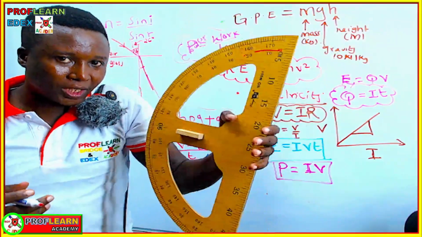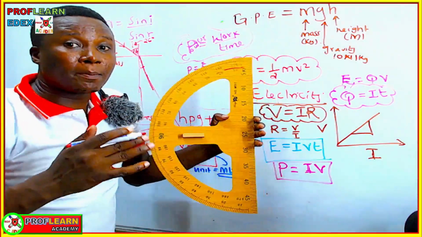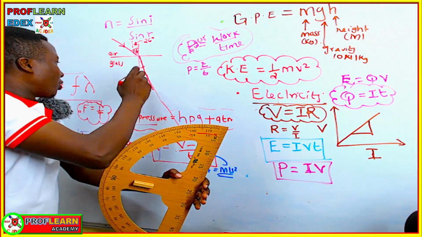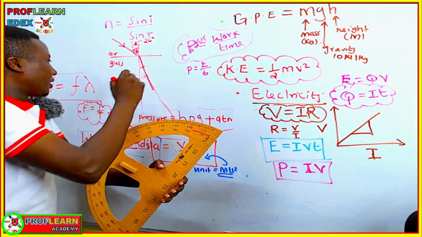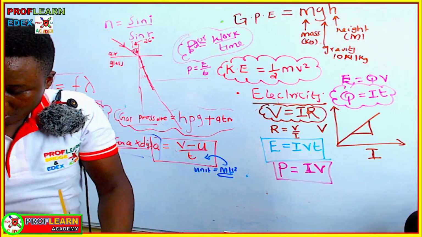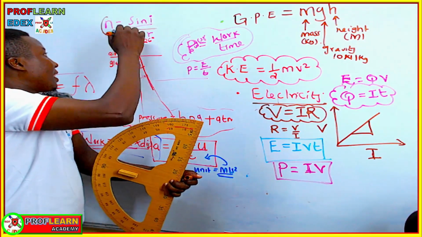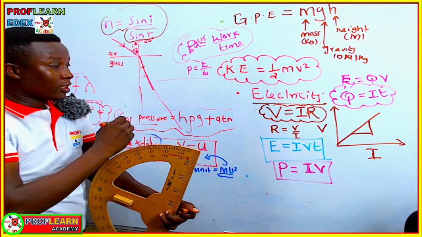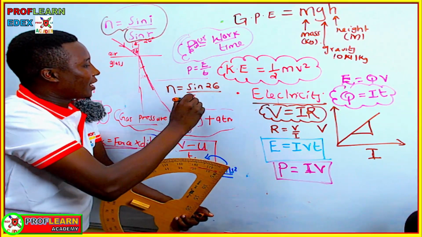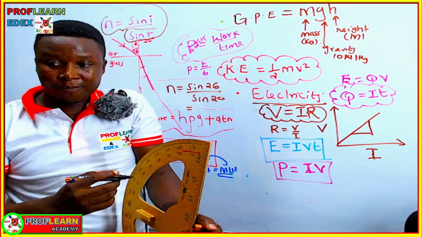Ruler, pencil, protractor are the most important apparatus you need as you are proceeding for that particular exam. So the angle of refraction down here is going to be equivalent to, when I measured this, I got 20 degrees. If you are going to work out the refractive index of this material, remember, refractive index is a ratio, so it doesn't have units. So you are going to say refractive index is sine 26 over sine 20. Then you are going to get your answer.